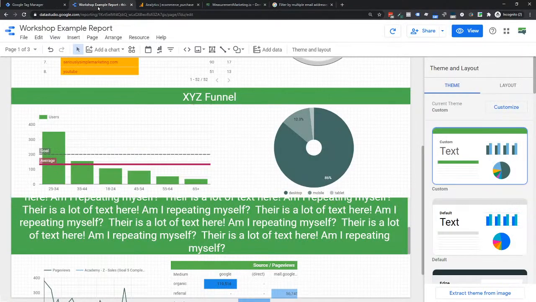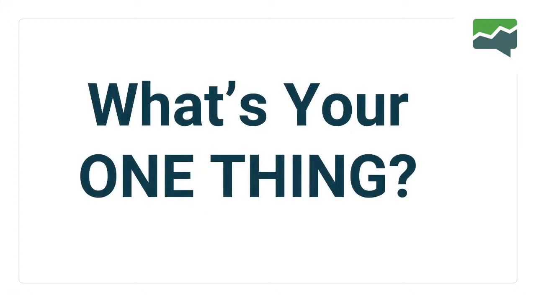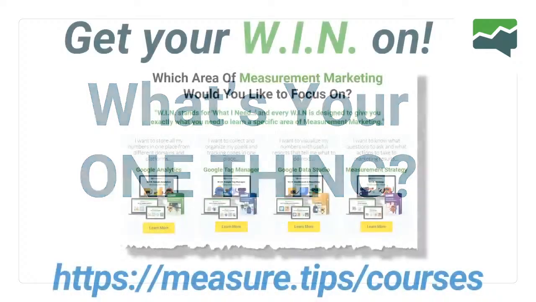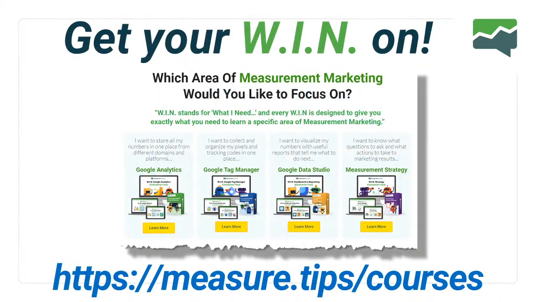But again, I think personally, for my money, reference lines. Love those. That's the feature that I really, really dig that they did. So super happy with that. What was your one thing? Hopefully it was reference lines. I think those are cool. I think those are easy to use. Maybe it's metric sliders. Who knows? Maybe it's Tag Manager. Or maybe you are finally going to go and learn the Google Analytics 2.0, the new hotness coming through.